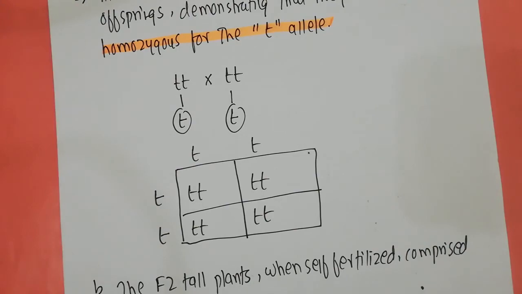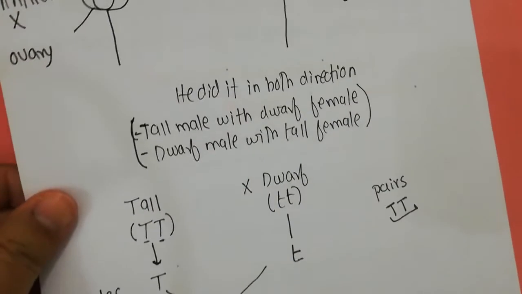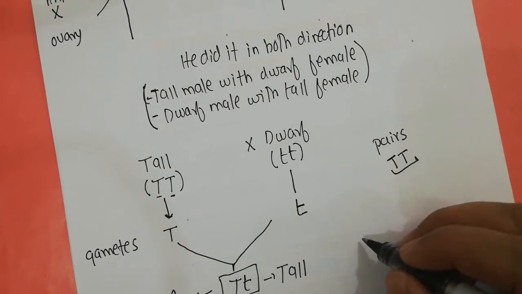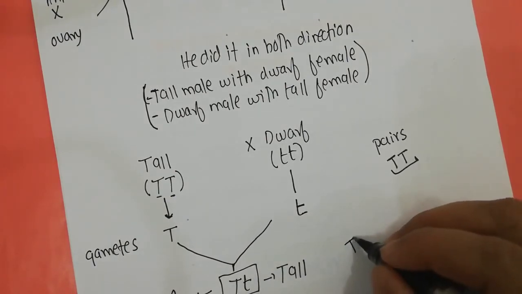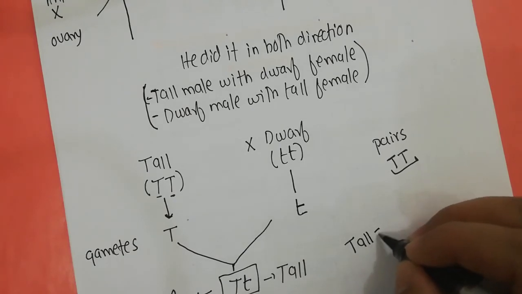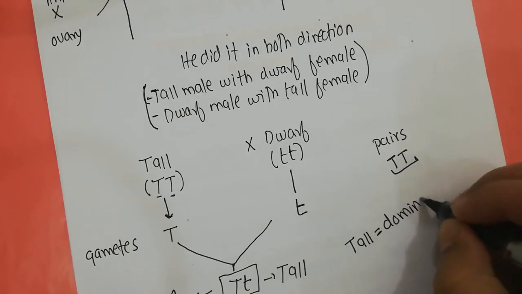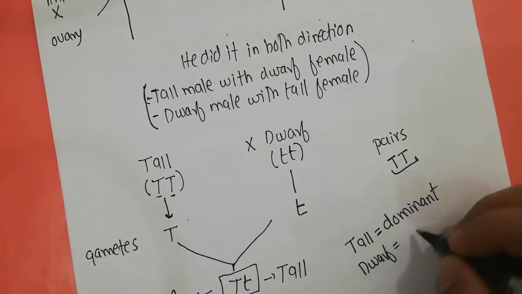One thing to keep in mind is what Mendel discovered here: in the F1 generation, all of the offspring were tall in nature. So Mendel said that the tall trait, or tall phenotype, is a dominant one, and the dwarf phenotype is a recessive one.